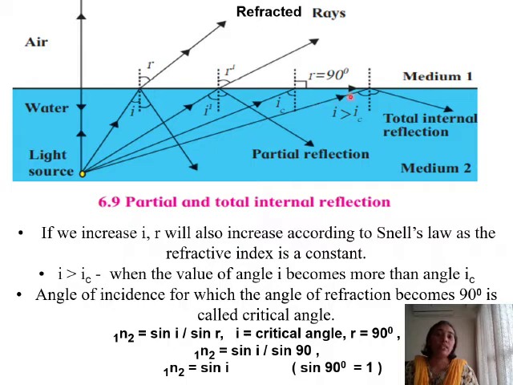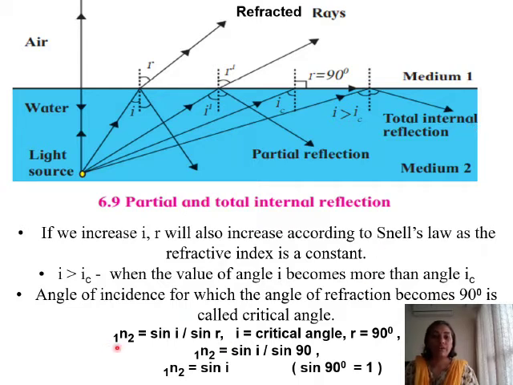And if you exceed the critical angle value, if the angle of incidence is more than the critical angle, in that case total internal reflection takes place and all of the light gets reflected back into the denser medium. So I hope you have understood this total and partial internal reflection.